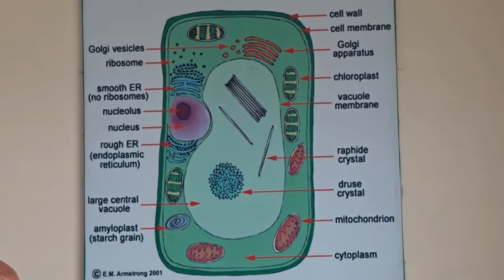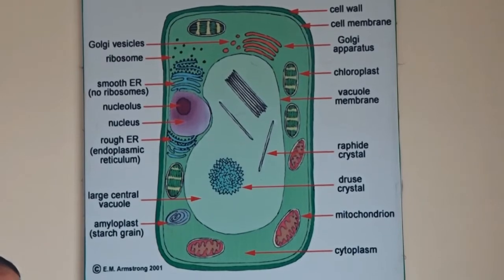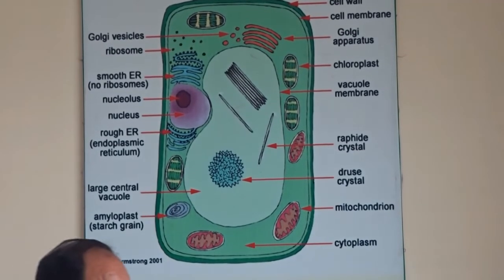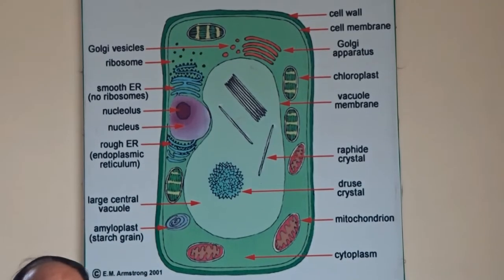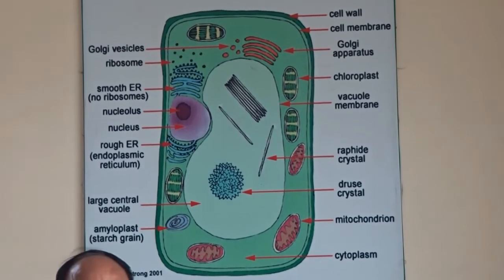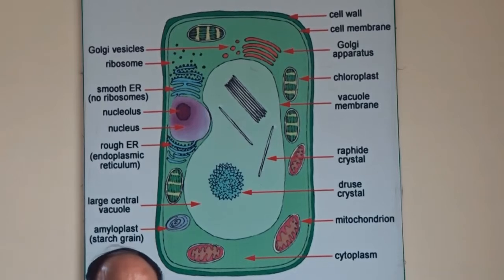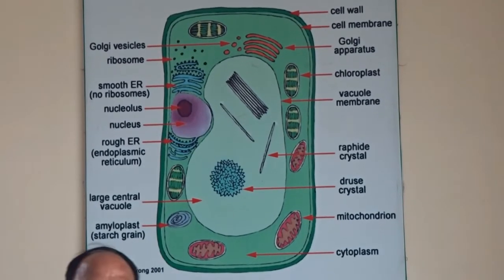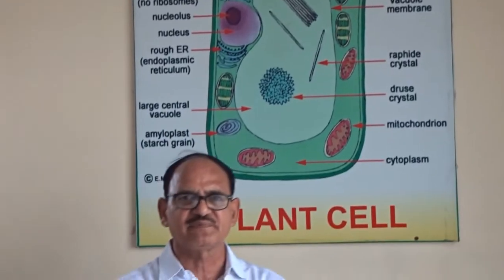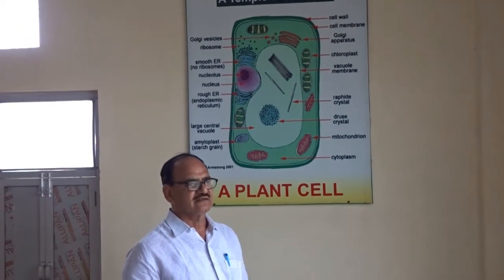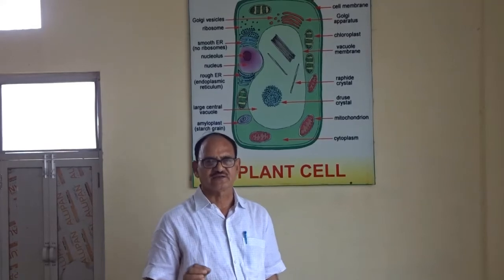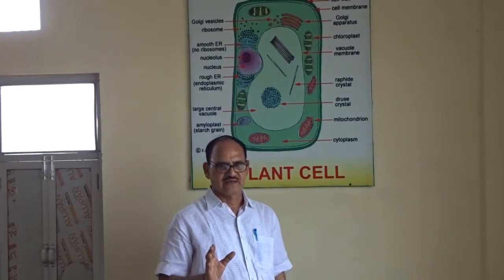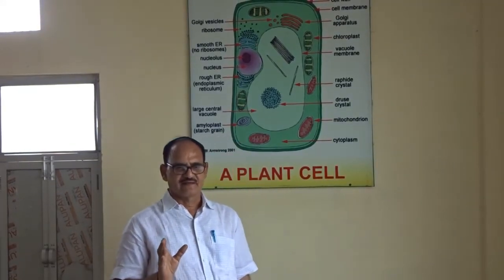On the basis of cell number, the organization of living organisms is of two types. Some organisms are made up of only one cell, and those are known as unicellular organisms, such as